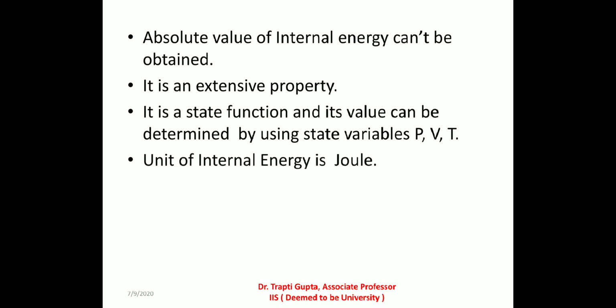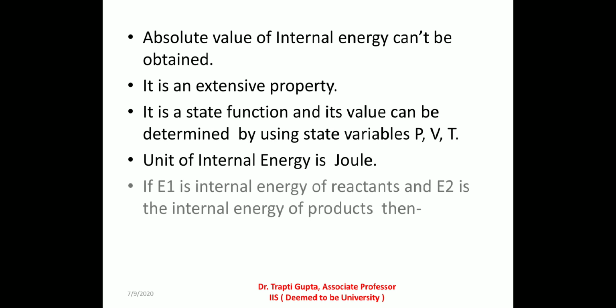If a chemical system having energy E1 undergoes a chemical change and after the change has energy E2, then change in internal energy delta E is equal to E2 minus E1, because internal energy is a state function. It depends upon the initial and final states of the system.